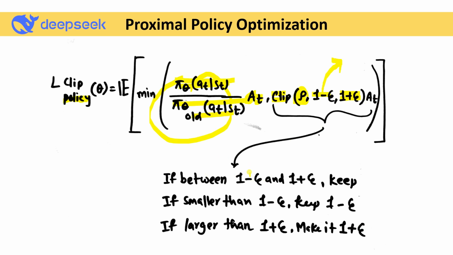If it's between 1 minus epsilon and 1 plus epsilon, just keep it. If it is smaller than 1 minus epsilon, make it 1 minus epsilon. If it's larger than 1 plus epsilon, make it 1 plus epsilon, simple. It also has the advantage term, and after that we take the minimum value from these. This is called proximal policy optimization.